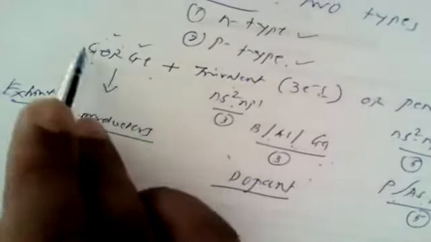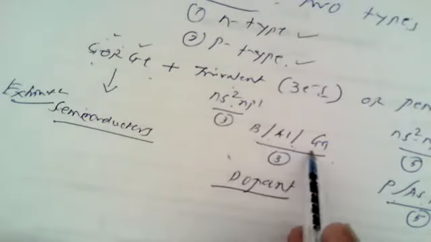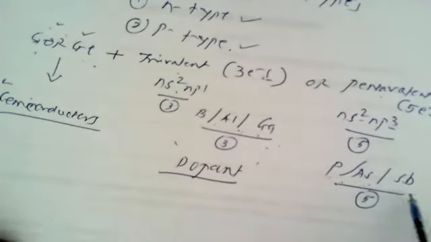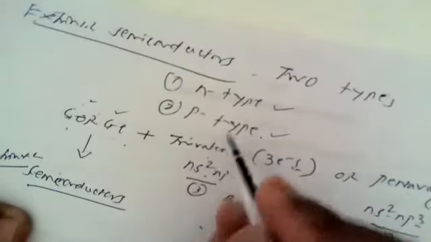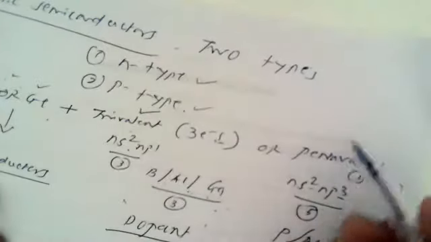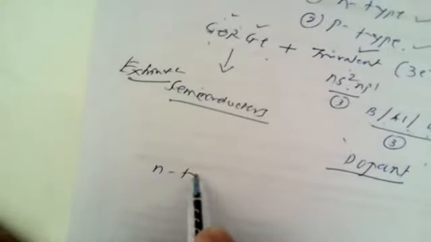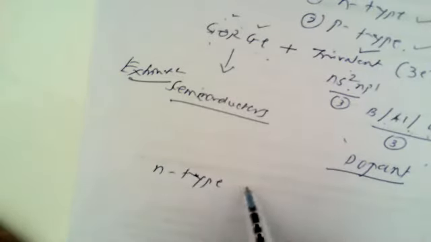So either silicon or germanium is doped with either of these elements, or with phosphorus, arsenic or antimony. So depending upon whether a trivalent impurity or a pentavalent impurity is added, there can be N-type or P-type semiconduction. For example, let us study the first type, N-type semiconductors.